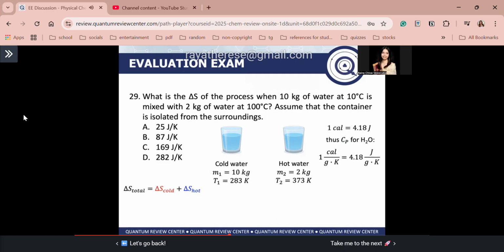Ma'am, question. Napansin ko lang yung hot water nasa boiling point na, hindi ba dapat magbo-boiling water? Guys, hindi. Bakit? Kasi minix mo siya with cold water. So guys, ano mangyayari pag minix mo with cold water kahit sa boiling point? Syempre lalamig yan. Klaro guys? So that's why hindi magbo-boil si hot water kasi minix mo na siya with cold water.